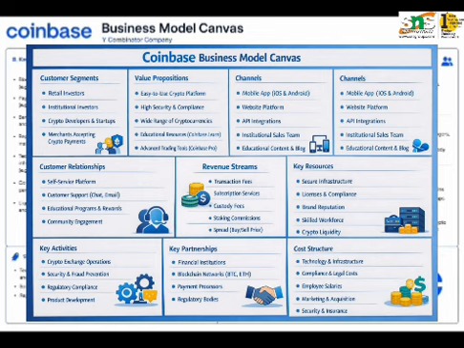Moving on to the channels, Coinbase reaches customers mainly through the website and mobile applications. It also uses digital marketing, partnerships and word of mouth to attract users globally. Now the customer relationship: Coinbase focuses on building trust through strong customer support, educational content and transparent policies. Features like tutorials and learning rewards help users understand cryptocurrencies much better.